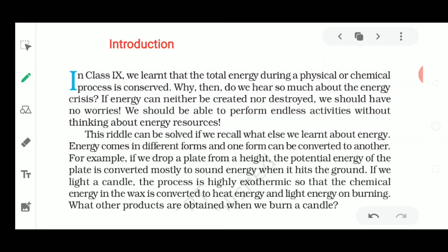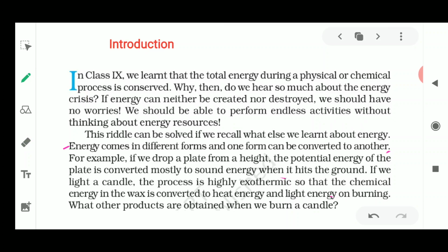So we know that energy occurs in various different forms, and it is converted from one form to another. For example, if we drop a plate from a height, the potential energy of the plate is converted mostly to sound energy when it hits the ground. When the plate falls on the surface of the earth, it breaks into pieces, and it gives you sound energy. The potential energy which was possessed inside the plate, once it started falling, was converted into sound energy, and the kinetic energy is because of which it has fallen down.